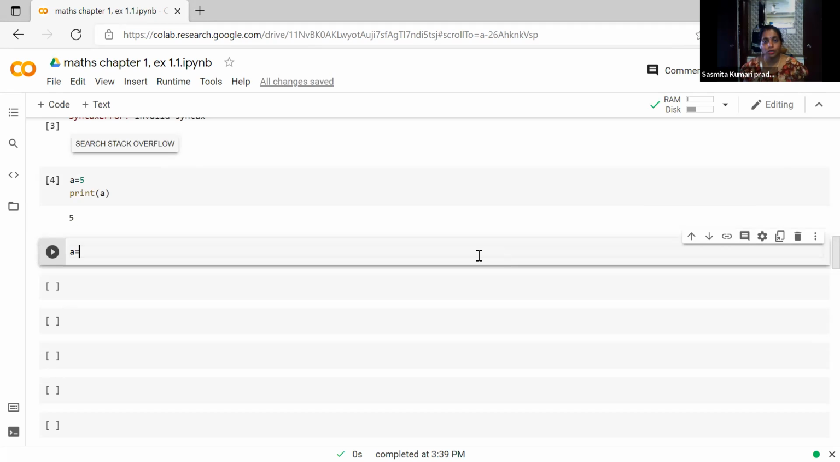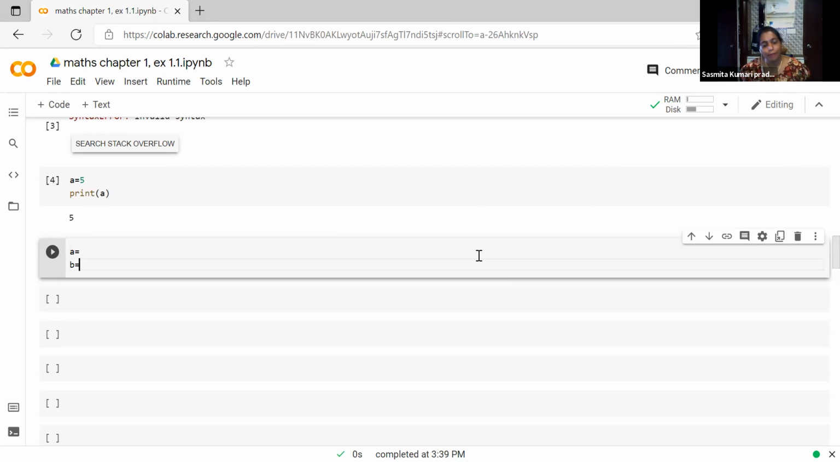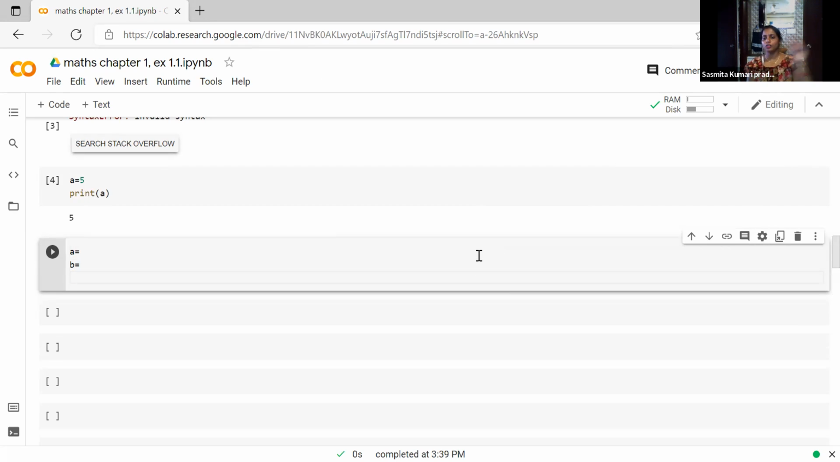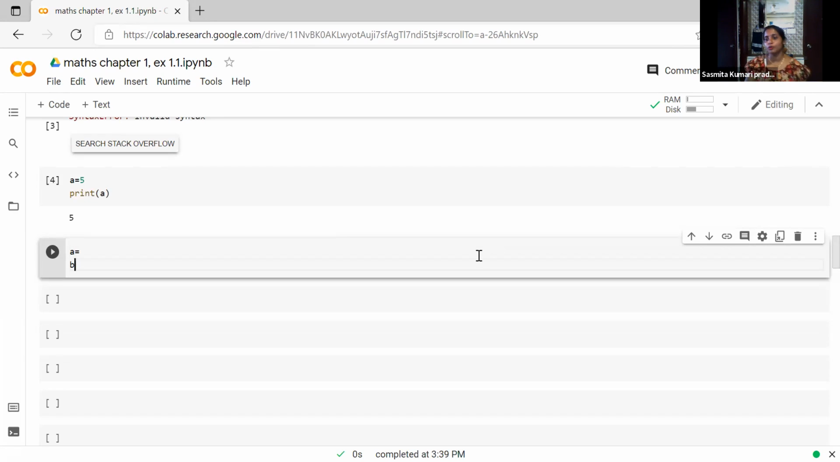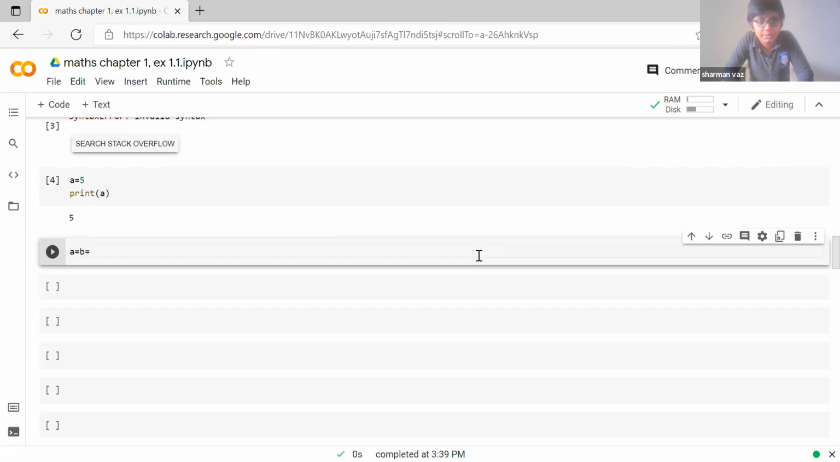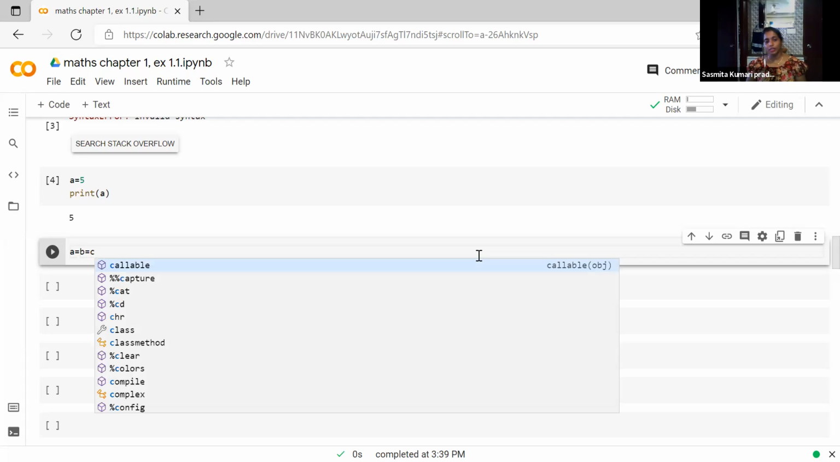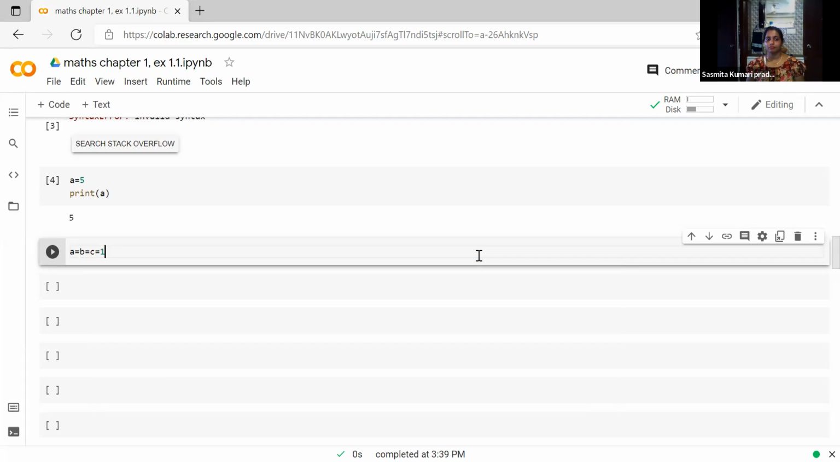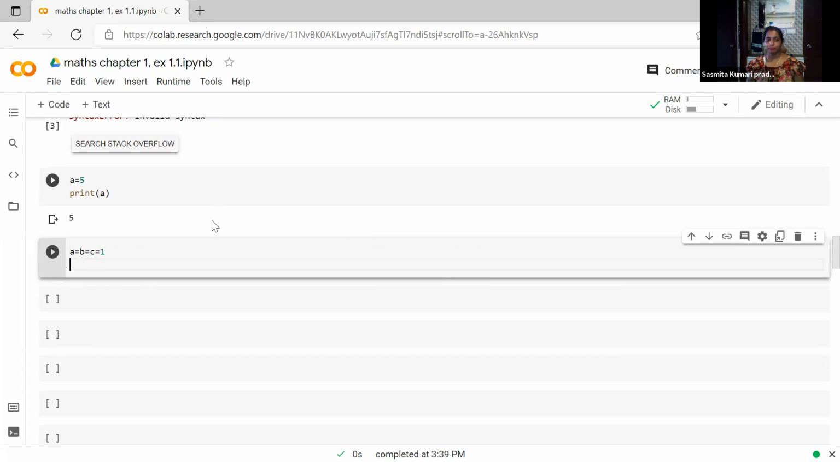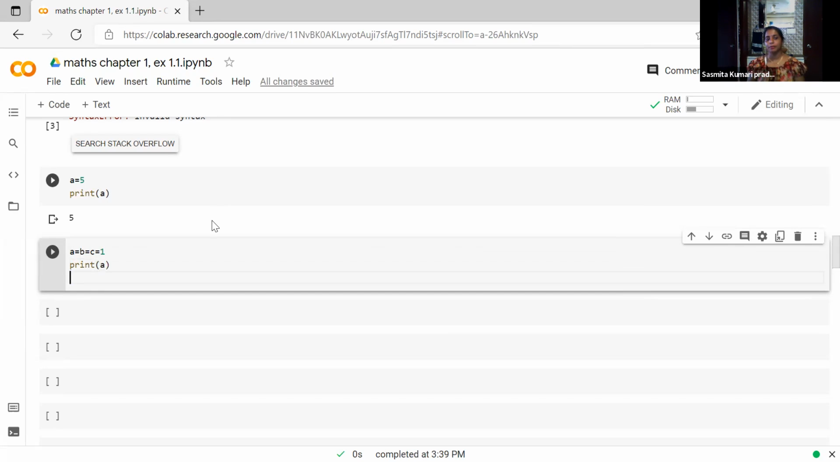A is equal to B is equal to, not here, in one line. We want only one value for everything. A is equal to B is equal to C is equal to 1. Three variables, equal to 1. Now we have to print A, B, C. Print A, print B, print C. If we want one value for multiple variables, we have to use it like this. Students, have you understood?